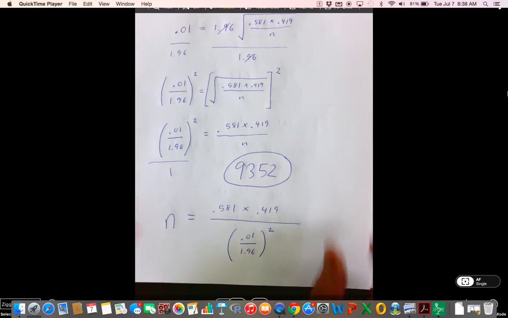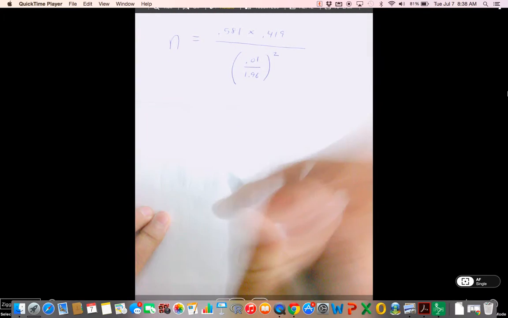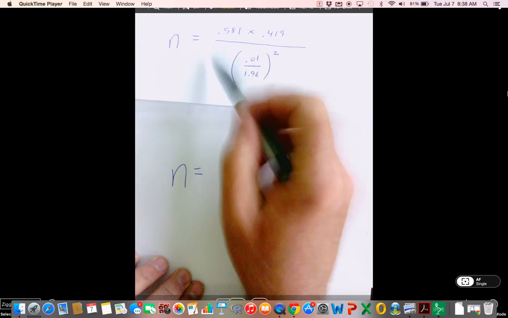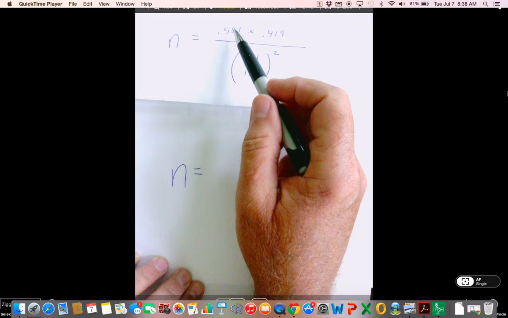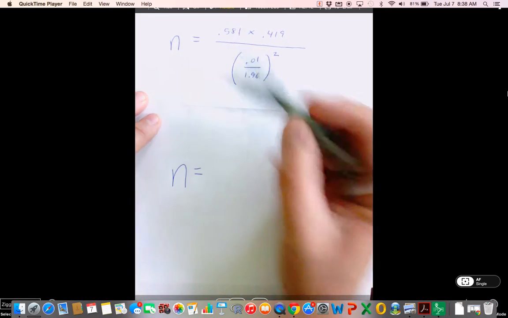Okay. Now, there's a reason that I wanted to write everything out like this. For our next problem like this, is there anything that we can do? Can we learn from all of our work up here to make it easier? Yeah. What is the significance of the 0.581 in this problem?